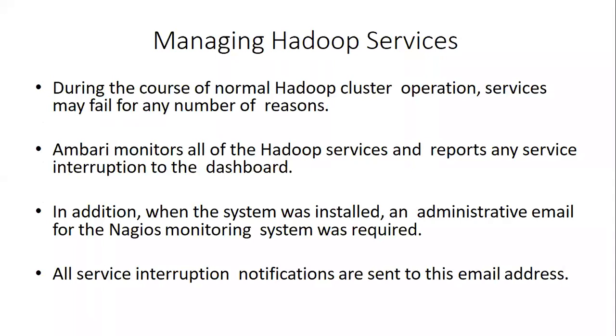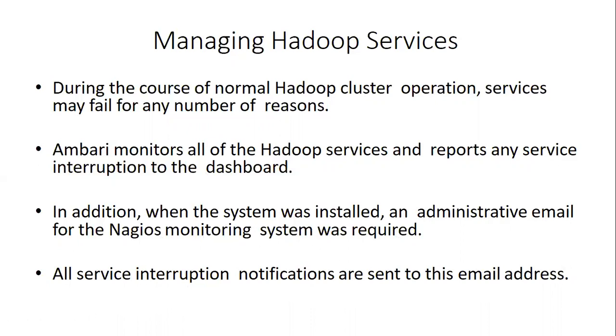In that case, Ambari monitors all the Hadoop services and reports any service interruption, and it will automatically reflect on the dashboard. In addition, when the system was installed, an administrative email for the Nagios monitoring system was required. All the interruption notifications are sent to this email address.